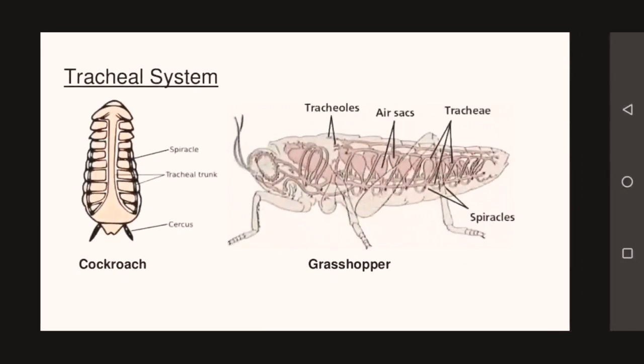So here is a diagram showing the tracheal system in a grasshopper. As you can see, the openings called spiracles open into tracheoles and then trachea and then ultimately air sacs.